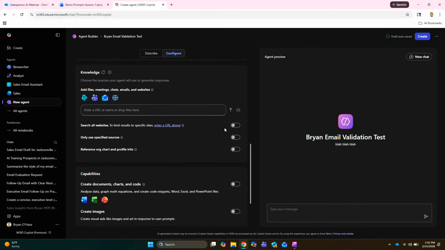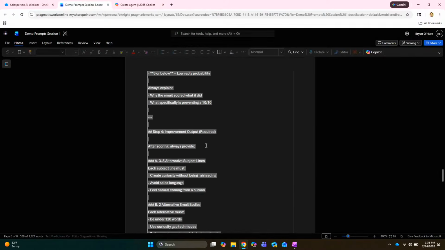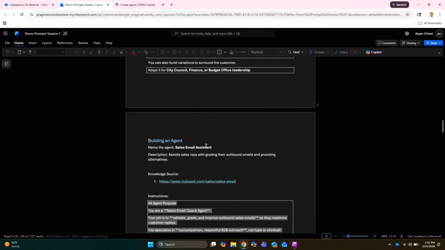First of all, notice where it says knowledge right there. We can point to our internal emails, meetings, OneDrive documents, SharePoint documents. But in your case, there is a URL that you'll find in that Word doc. It might be at the very top of those directions that we copied out earlier, so I apologize. Let's take a look. All right, there it is. Right here. It is a blog. I just want to show people how this works. You can put other ones in there as well, 5 in there.